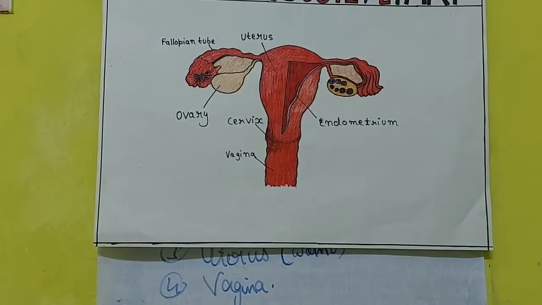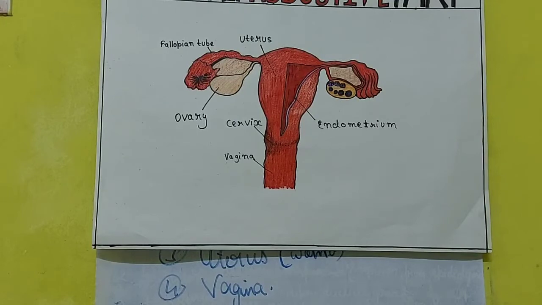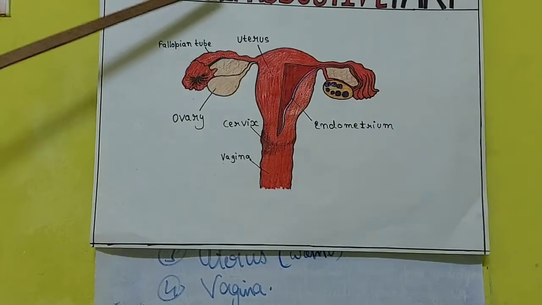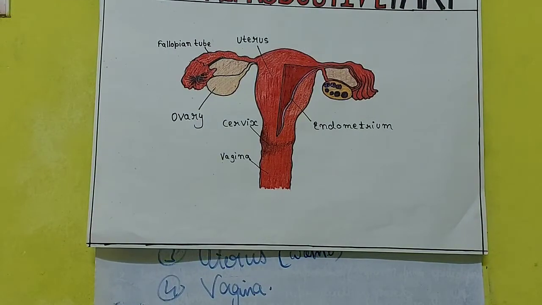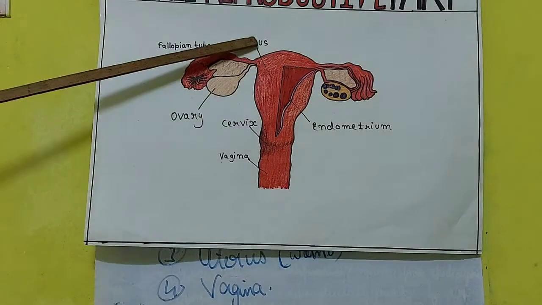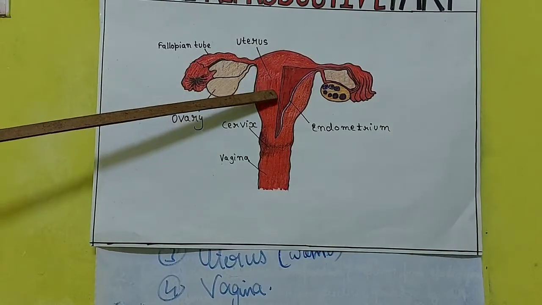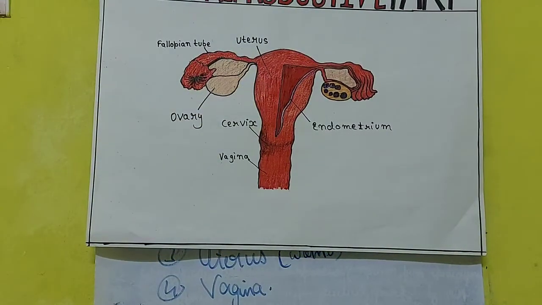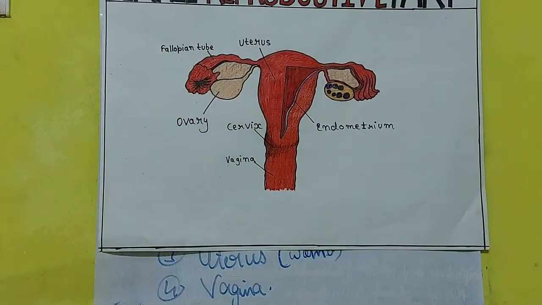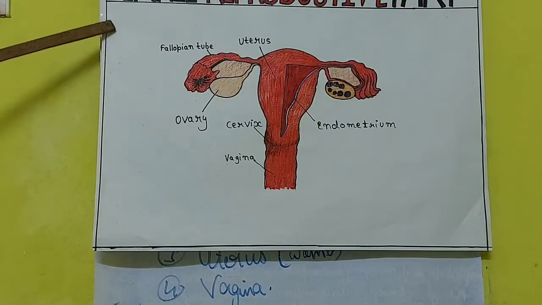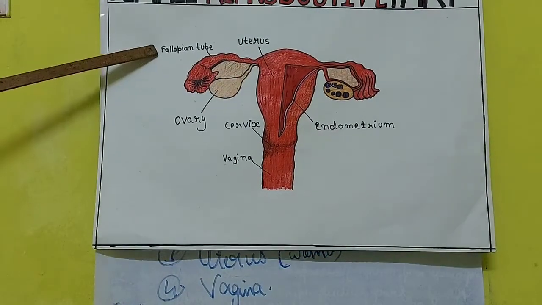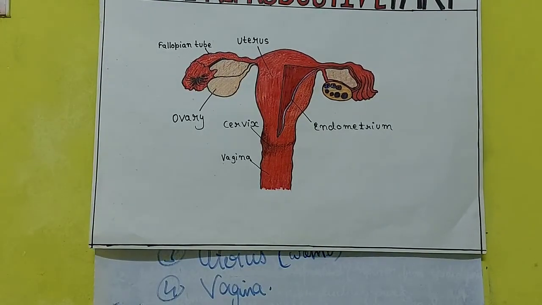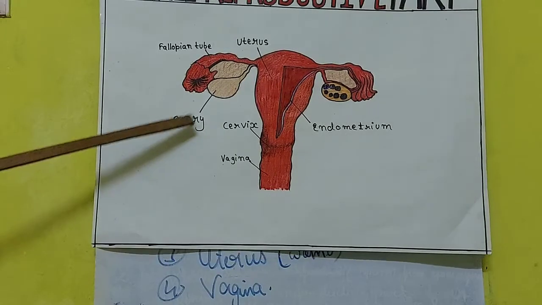Okay? You can see here this is the diagram of female reproductive system. Clear? And this is how it looks. You can see here in the top, you can see uterus. Can you see? Yes, uterus is present there. That is the uterus part. Then in both sides you can see the tube-like structure. That tube-like structure is known as oviduct, or you can say fallopian tube. Then you can see the ovary. Both the sides you can find ovary.